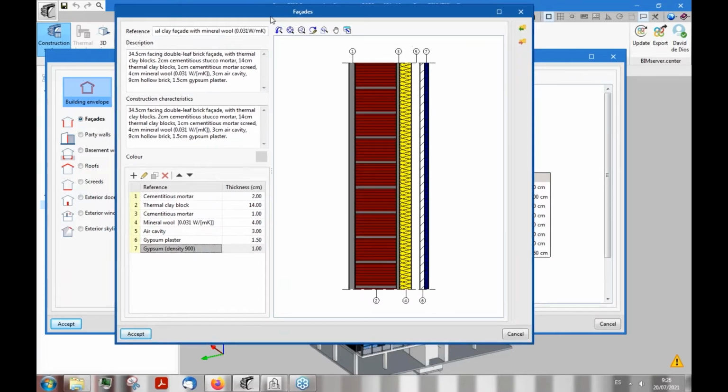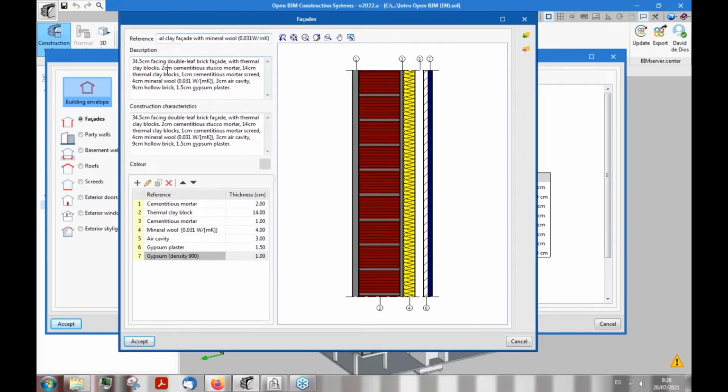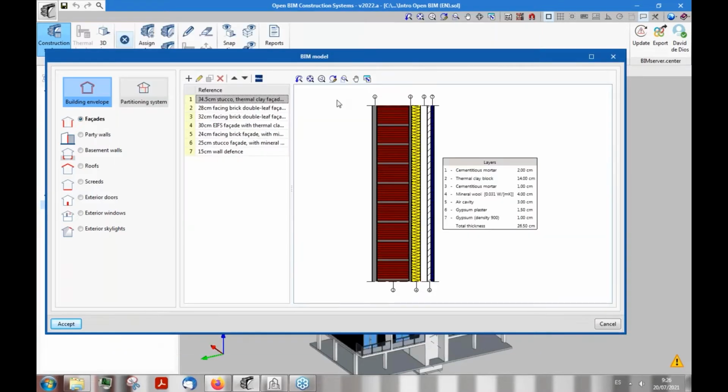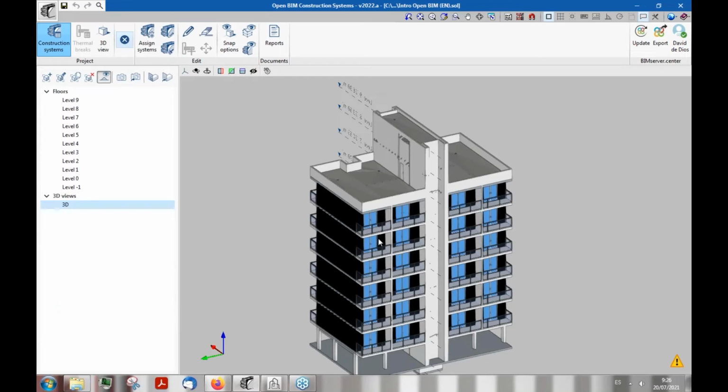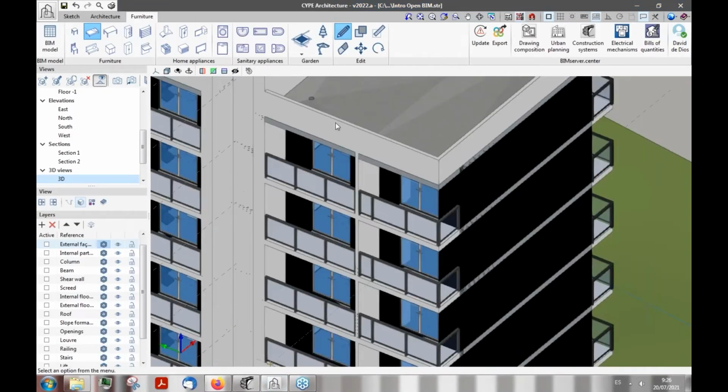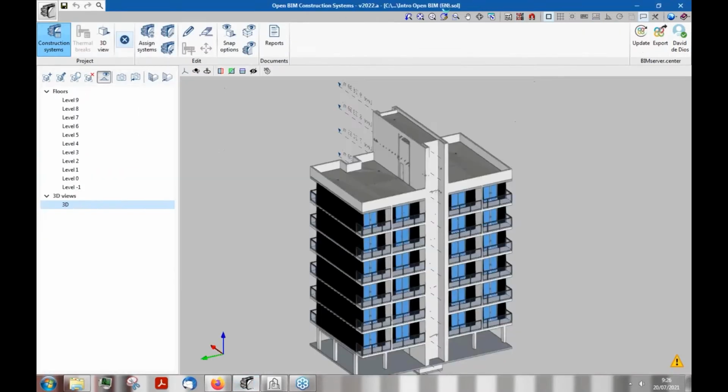And once we have our material already defined with its reference, description, and construction characteristics, we can update the model and then assign it to the different elements that we have set here before in CYPE Architecture. As you can see here in CYPE Architecture, the different walls, for example, have a tag, and that tag is exported into Open BIM Construction Systems, and from there we can assign that tag to different construction systems that we have already set here in the construction systems tab.